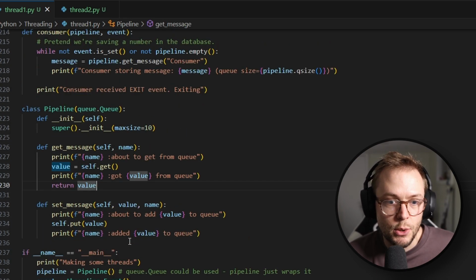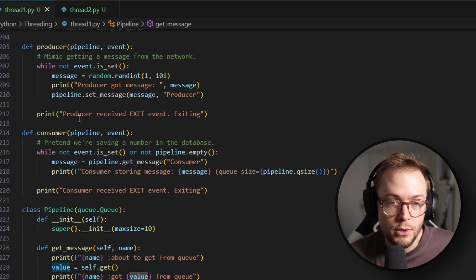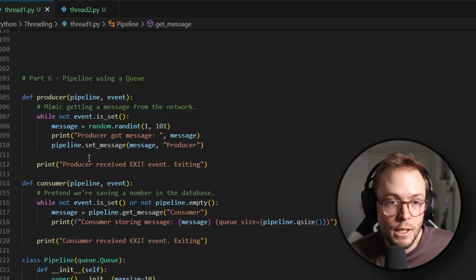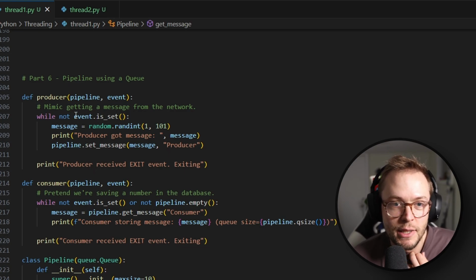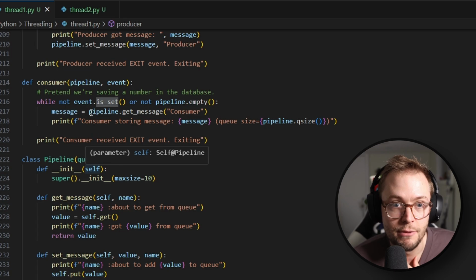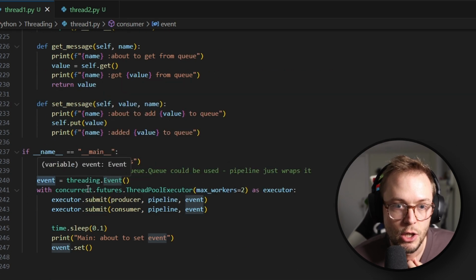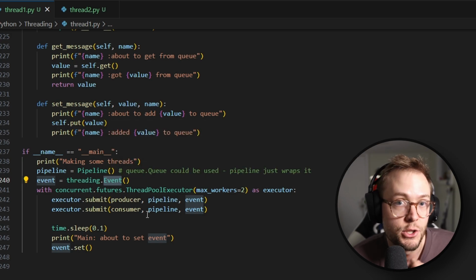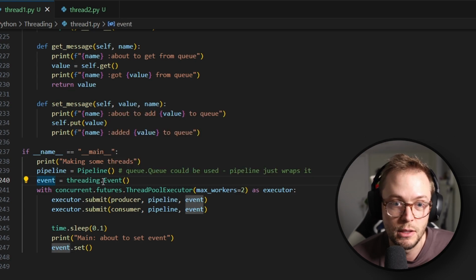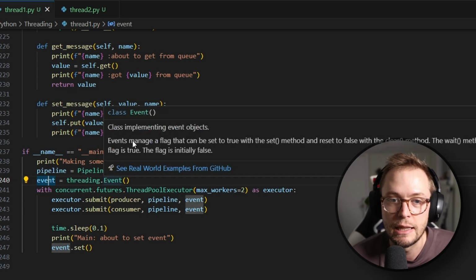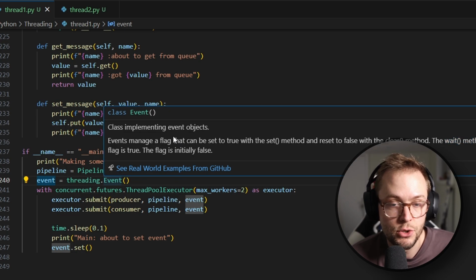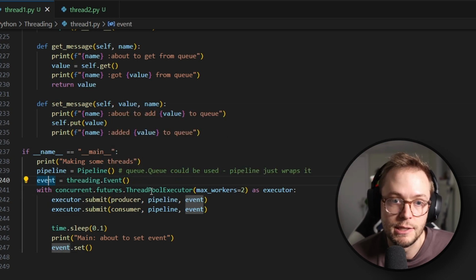All right. So we still have the consumer and we have the producer, but they look a little different now. So the reason they look different is because we have this event is set. What is event? So event is something that we can pass called a threading event. And this can be just basically an object that you can set within the context of a thread. You could think of it as like a Boolean or something, but it's basically a class that allows you to set a flag that is true when set is called, and you can call clear to make it false. And then the wait method blocks until the flag is true. So it's kind of like a lock, but in this case, it's an event.